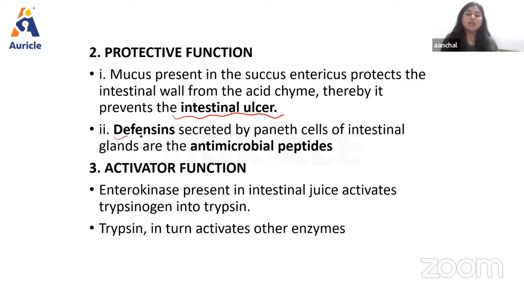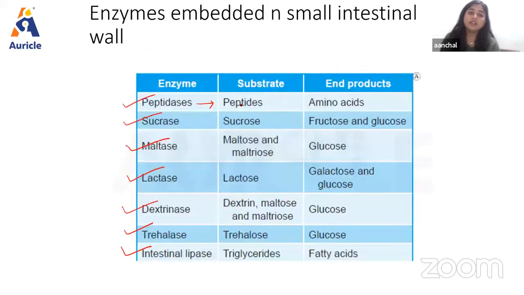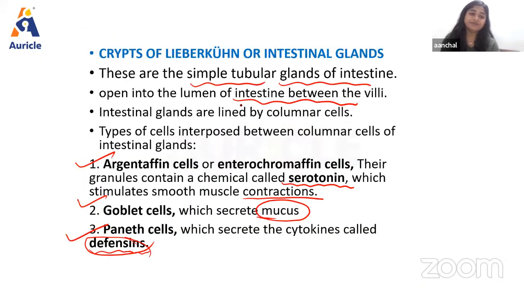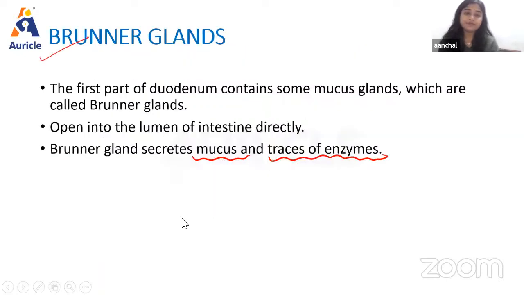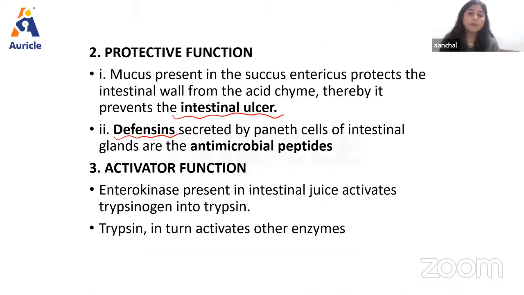Then we have talked about the defensins. As we have seen, which cell secretes defensins? The defensins are secreted by the Paneth cell, right? And mucus is secreted by the goblet cell. So again, the defensins are secreted by Paneth cells of the intestinal gland and are antimicrobial peptides.